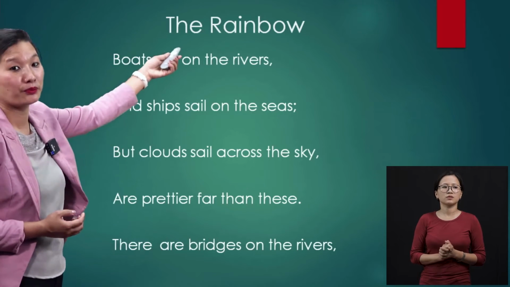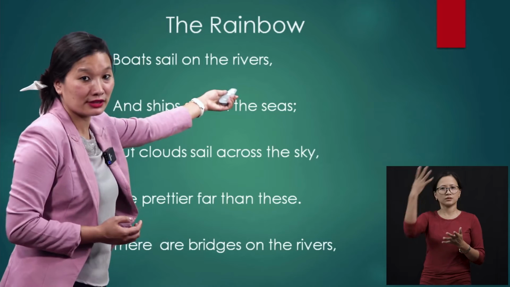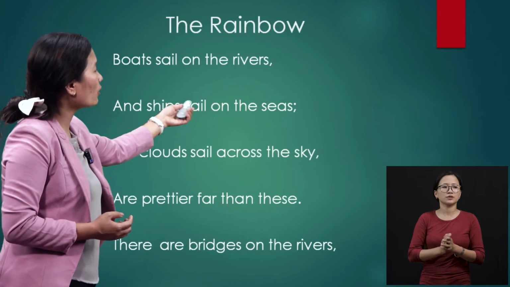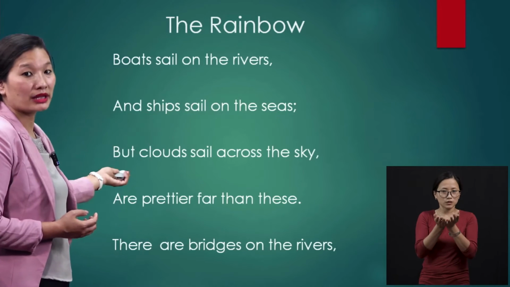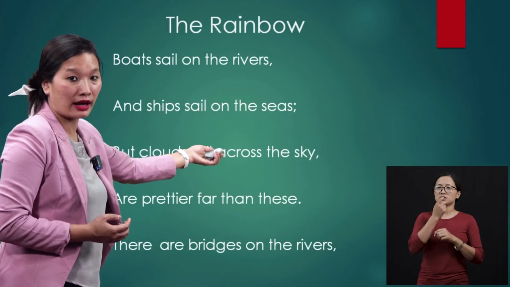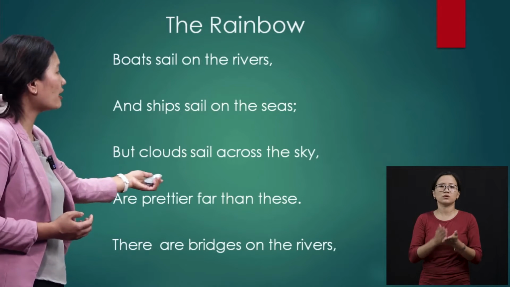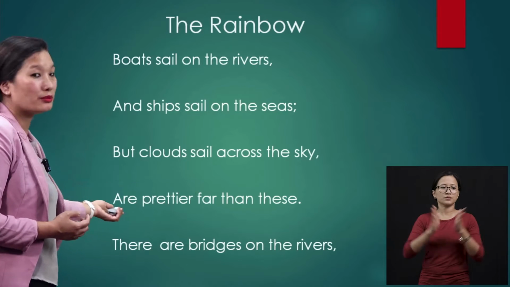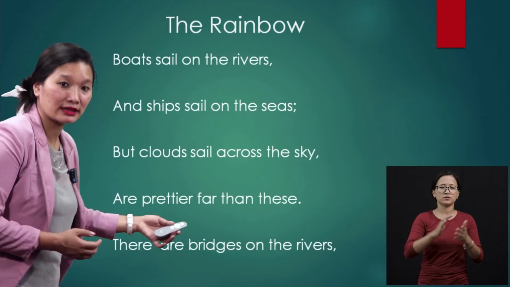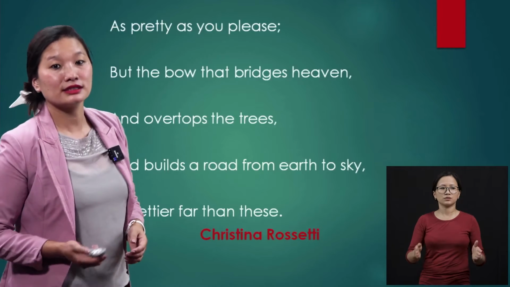The Rainbow. Boats sail on the rivers and ships sail on the seas. But clouds sail across the sky, are prettier far than this. There are bridges on the rivers. Let's get to the next verse.